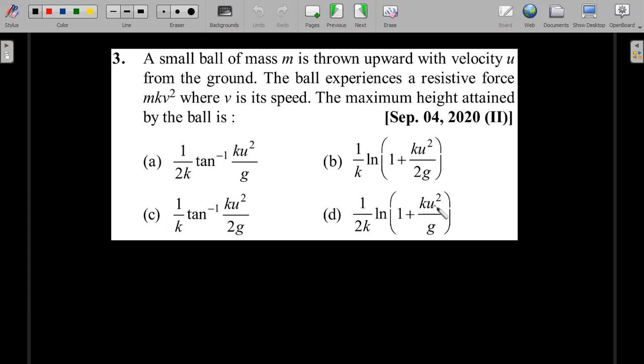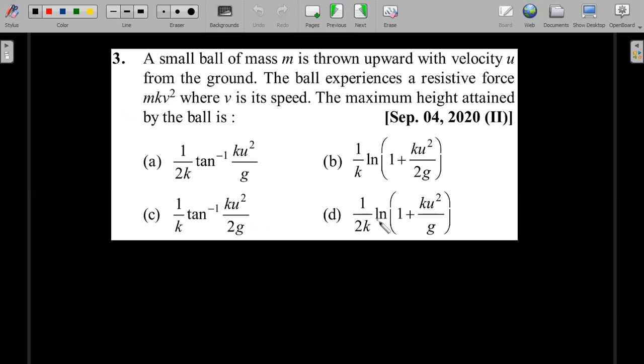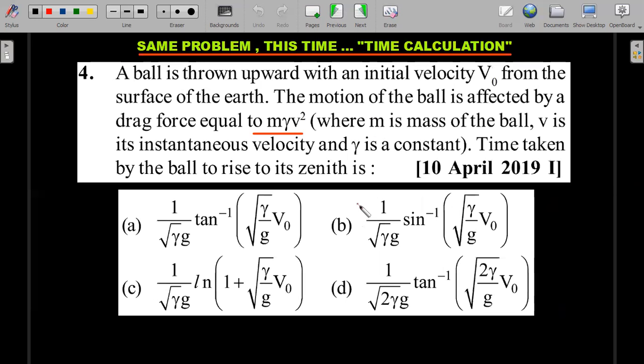So ln of 1 plus x, let's call this x, divided by x, we all know as x tending to 0, you should know, you are better math students than me, so you should be able to use this limit to put it to 1. And tan inverse, you already eliminated a and c, and the limit will eliminate option b, because you need the 2 in the denominator. Okay, so that's one way of working through, or a fun way of getting to the answer, a quicker way. Okay, so let's move forward.